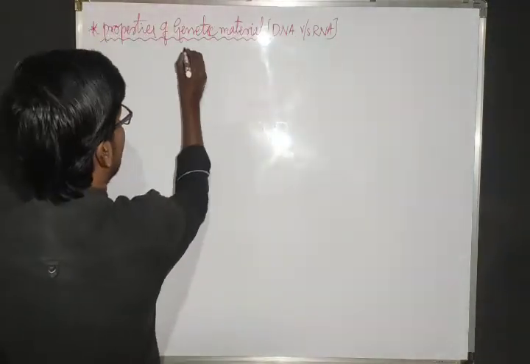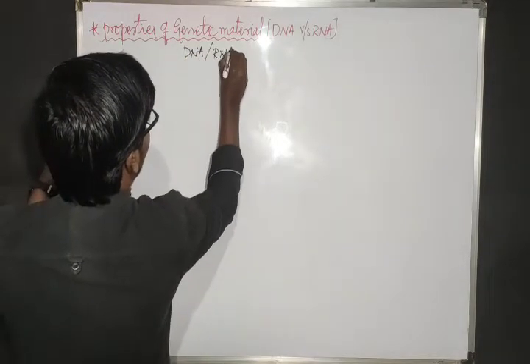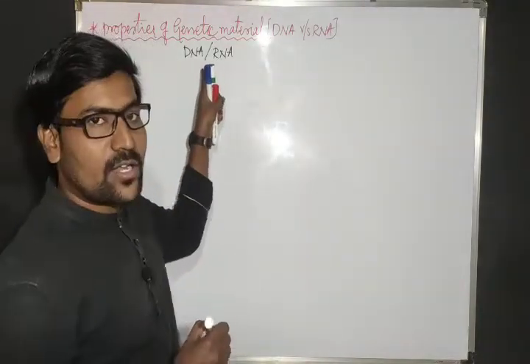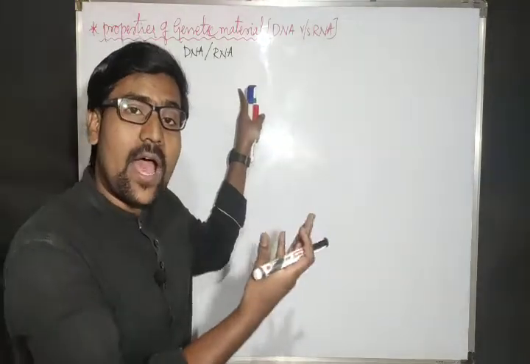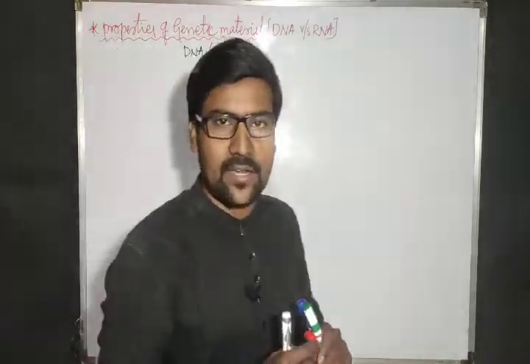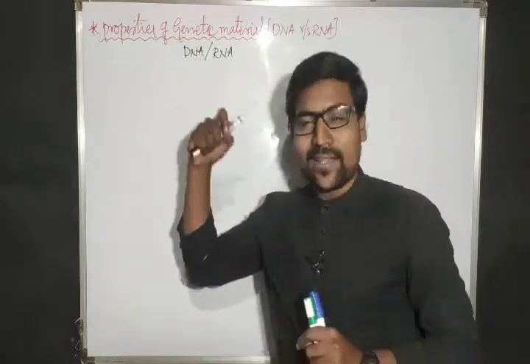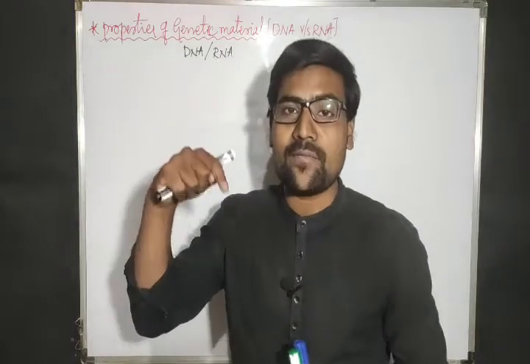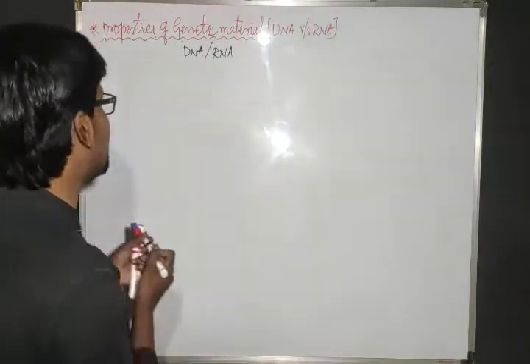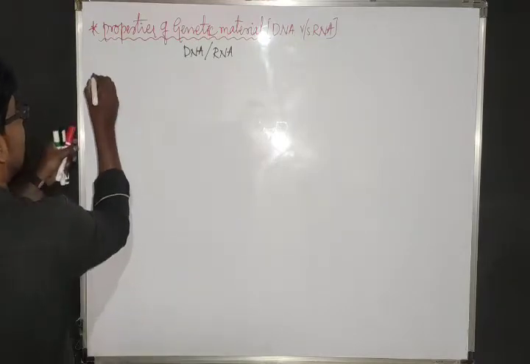Before that, let me consider genetic material: we have two options, DNA and RNA. Both can act as a genetic material. But we already know DNA is the major genetic material, not the RNA. Why is RNA not a major genetic material? Here we have some reasons. If DNA or RNA acts as a genetic material, then it must have some special characters, some special properties.